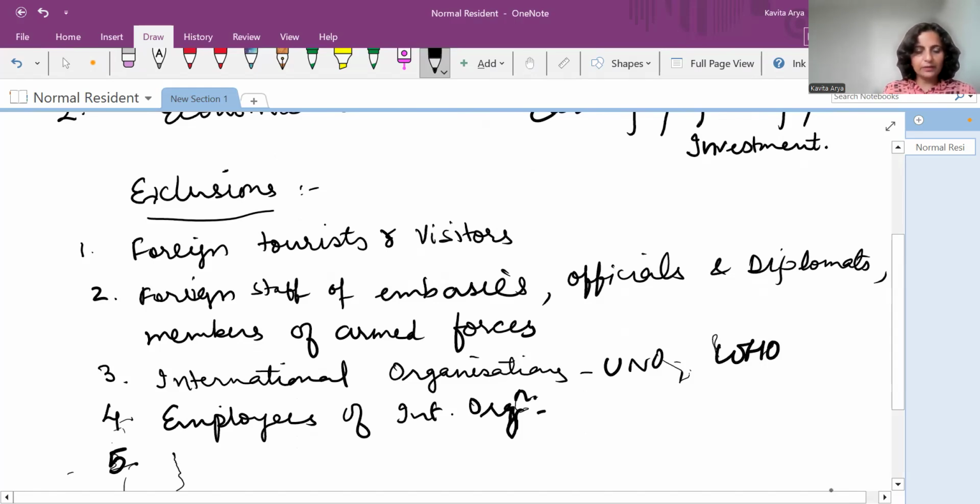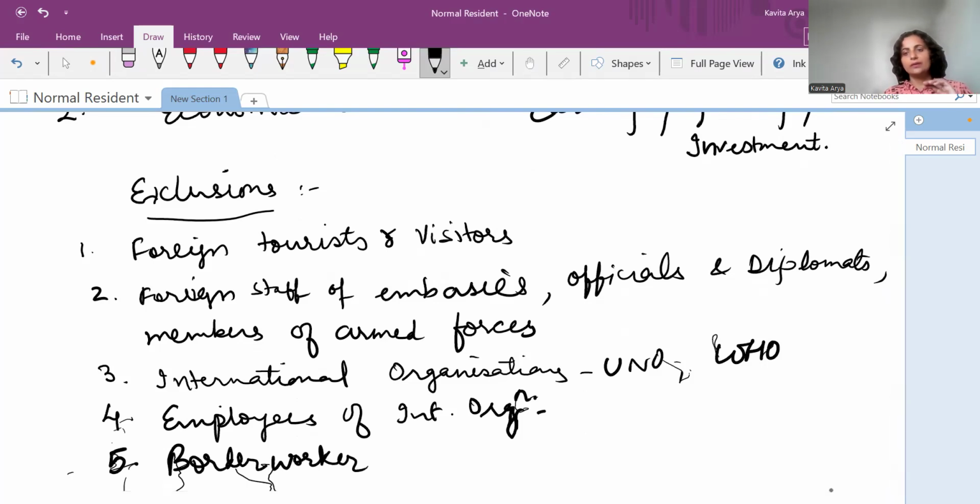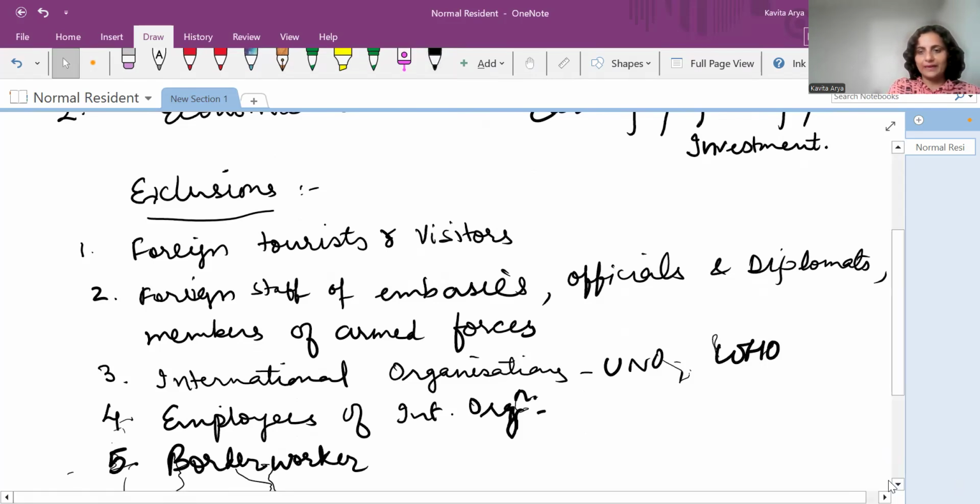Yes, the border workers, and we also know that people serving the borders, they do switch to different countries. Like those who are serving on the Indian border, they do at times cross the border with the neighboring countries, right? For example, they do go to the Pakistan side or they do go to the China side, but that does not make them the normal resident of that country, right?